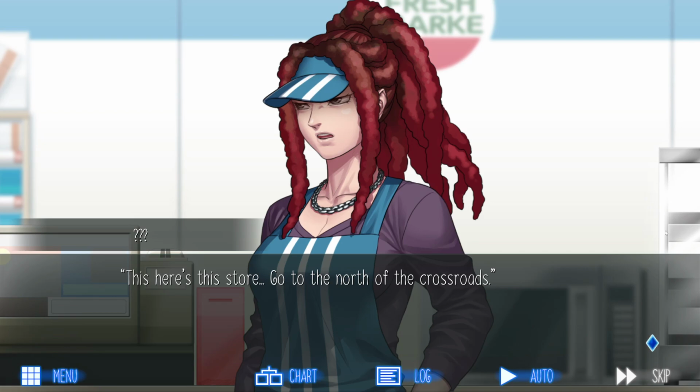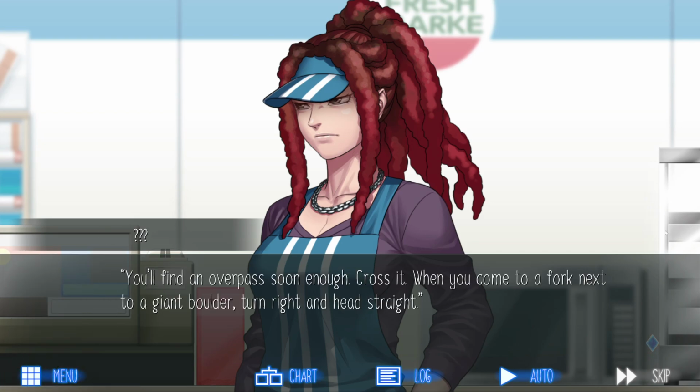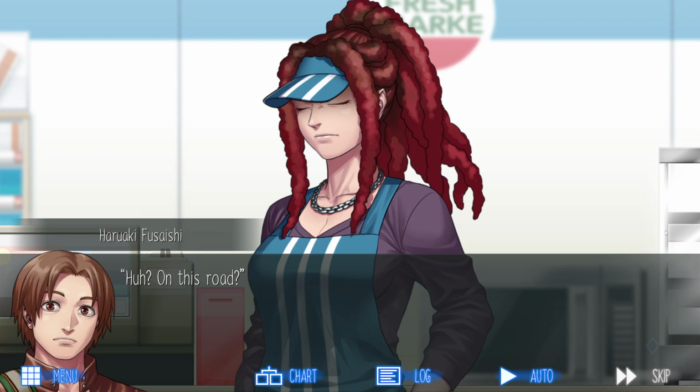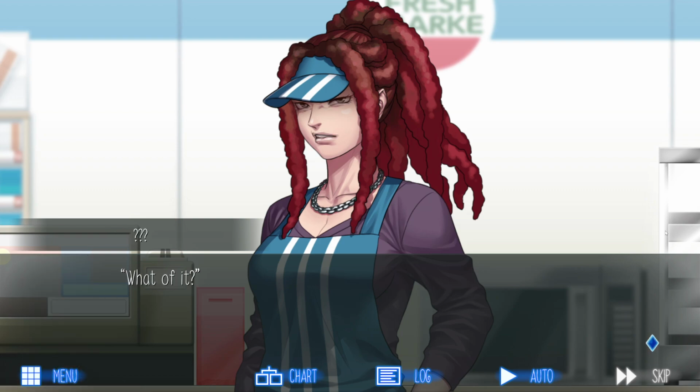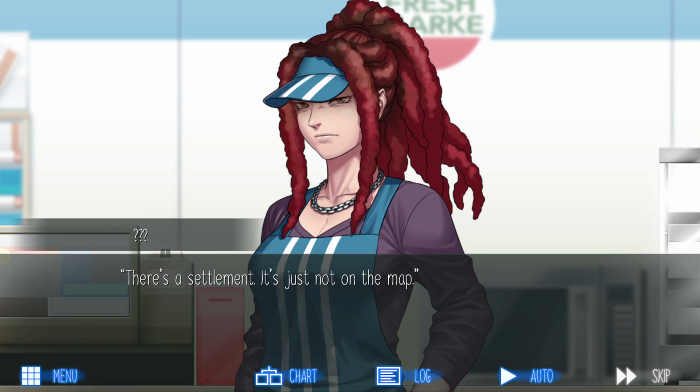"This here's this store. Go to the north of the crossroads. You'll find an overpass soon enough. Cross it. When you come to a fork next to a giant boulder, turn right and head straight." "Huh? On this road? What of it? There's nothing there." "There's a settlement. It's just not on the map."